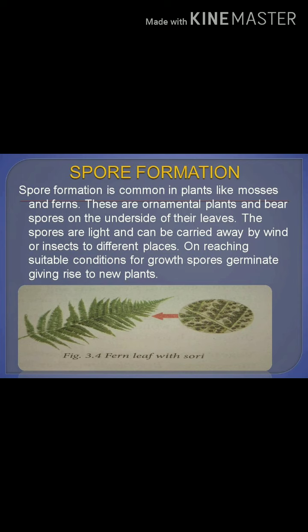Here they produce the spores, and the spores are on the under surface of the leaves. And you can see little brown-colored round structures on the lower surface of the leaf, that we call a sporangium. Inside the sporangium we can see the spores.